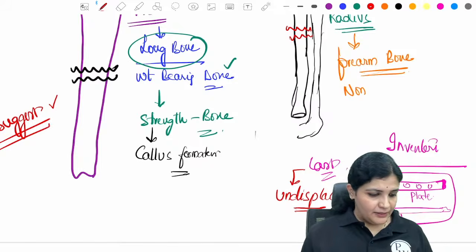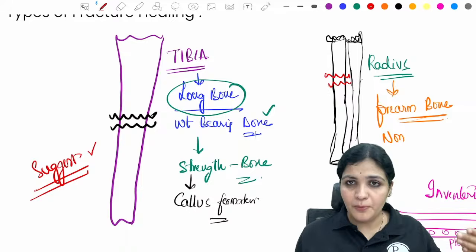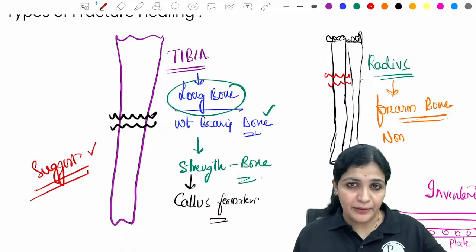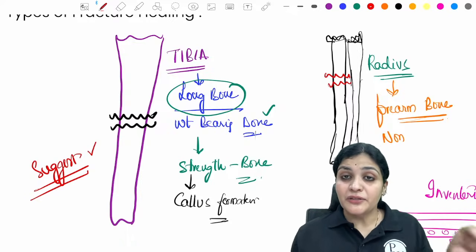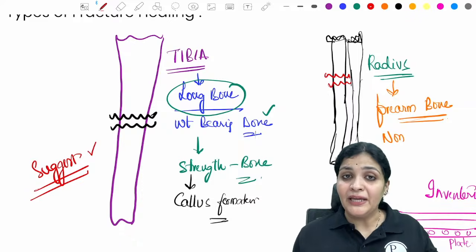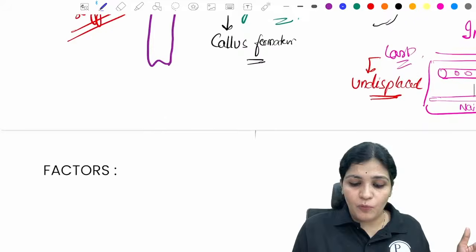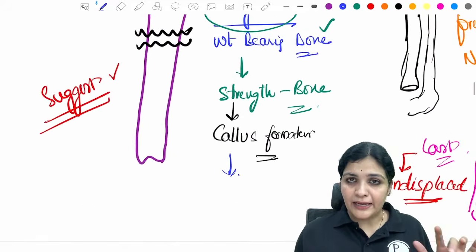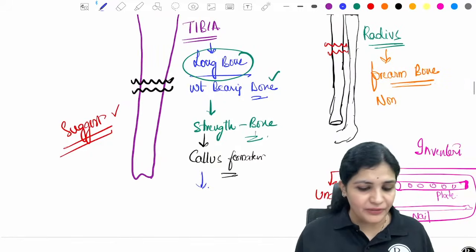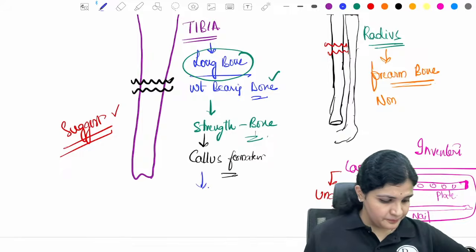hence you can have control over the treatment, right? So what I'm trying to tell you is, whenever you want to treat a long bone such as your tibia or your femur, you have to think that this bone has to be very strong. The strength of the bone is regained by the callus formation, hence you have to opt for what healing? Is it primary or secondary, direct or indirect? What type of healing do I want in the tibia, which should include a callus formation?